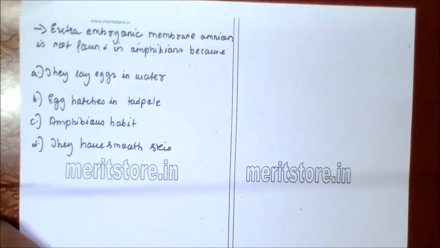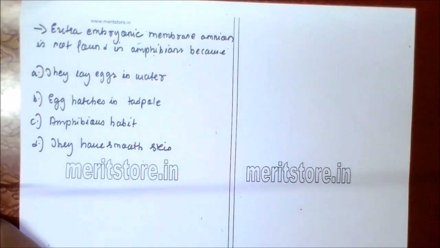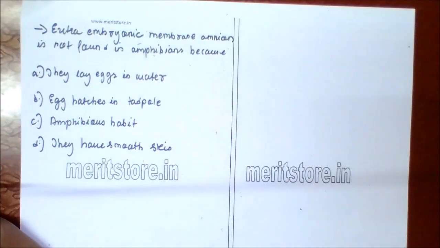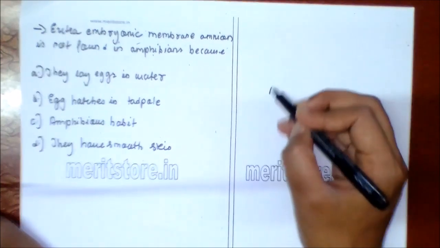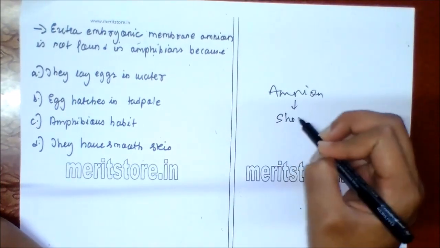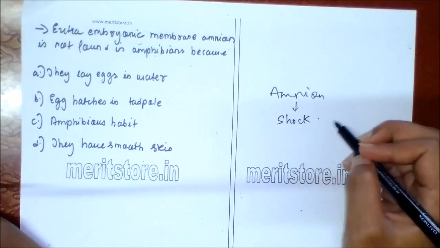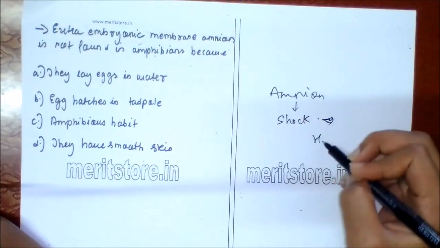Extraembryonic membrane amnion is not found in amphibians because A. they lay eggs in water, B. eggs hatch into tadpoles, C. amphibious habit, D. they have smooth skin. So amnion provides protection against shock, and desiccation is already prevented by water.